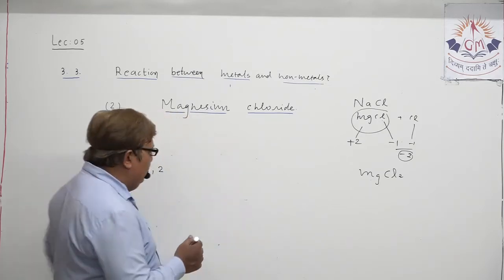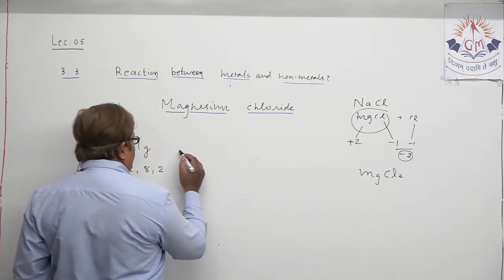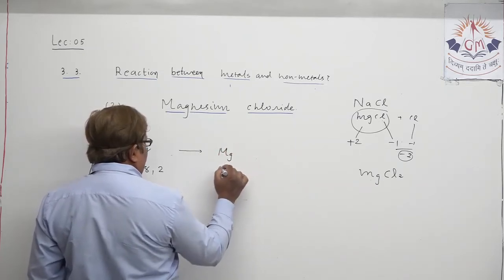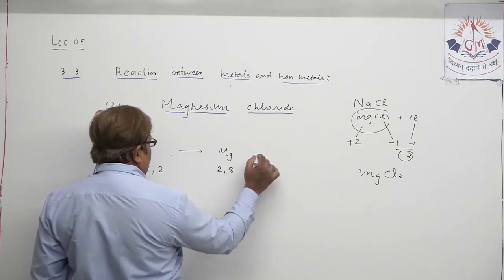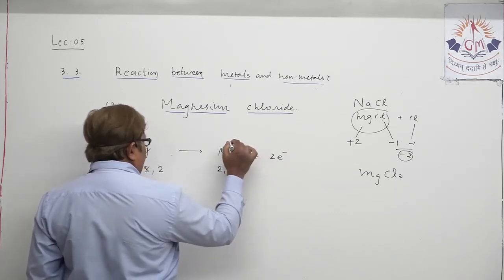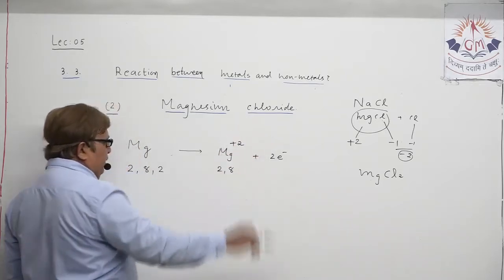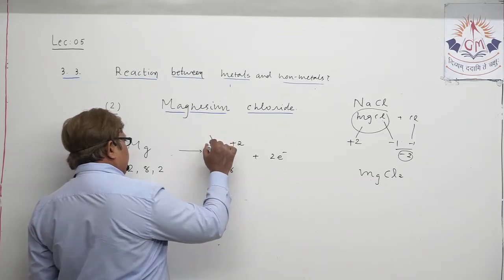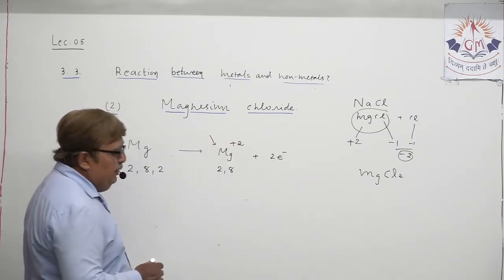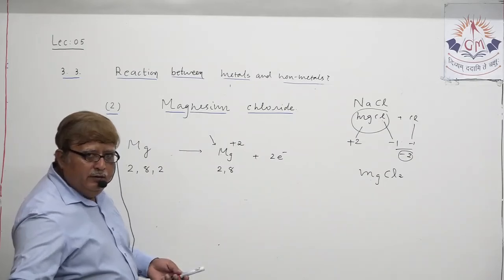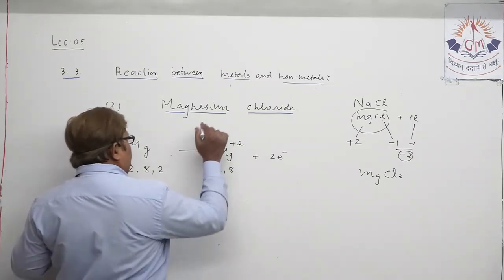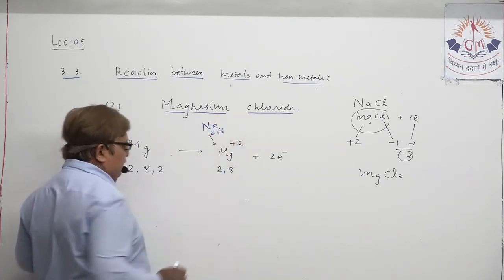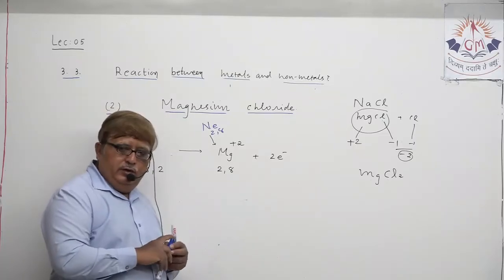So magnesium has the only way: to donate 2 electrons and attain this electronic configuration, and it forms a magnesium ion. Can you say its electronic configuration looks like neon? What is the configuration of neon? 2, 8. So it has become chemically stable now.